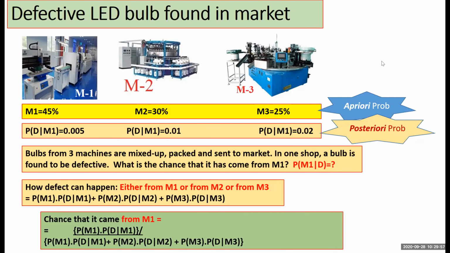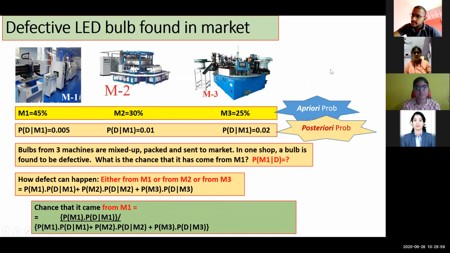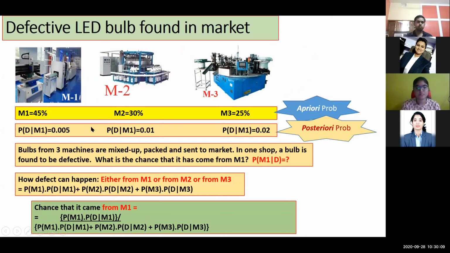Now I would request you all, once you are getting a question, try to locate from the question what are my first stage probabilities, write them in a row, and what are my second stage probabilities, write them in a second row. And third, you multiply column wise, 0.45 into this. In the third row, you have to find this value, second column this value, third column this value, last term. Then you add these values, okay? And one of the values will be the numerator.